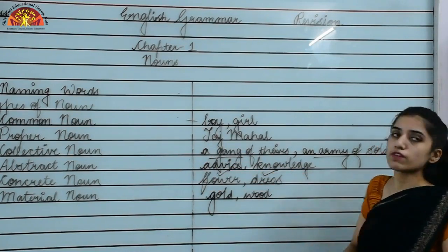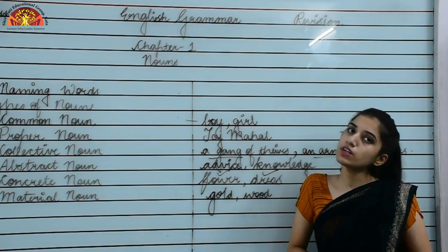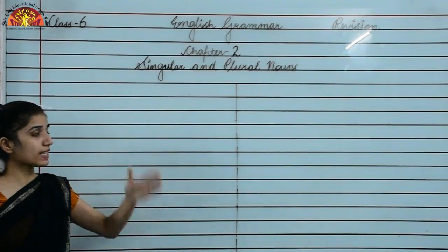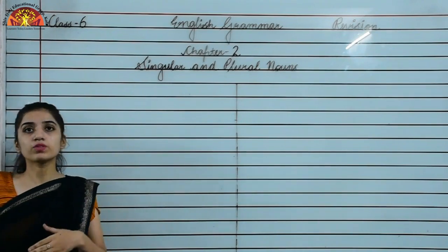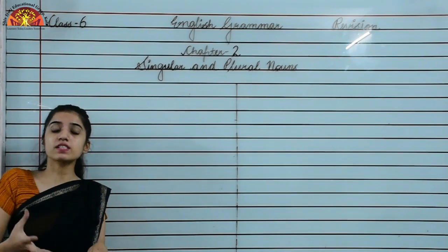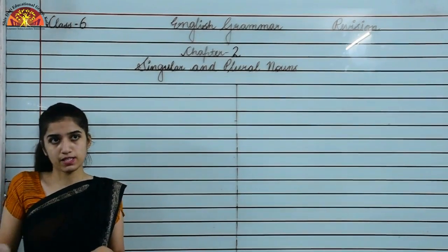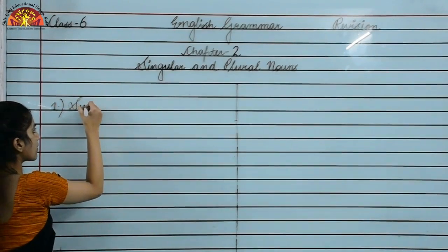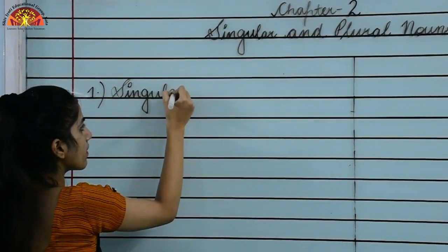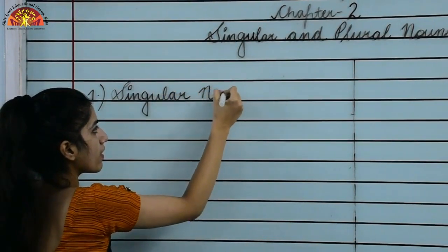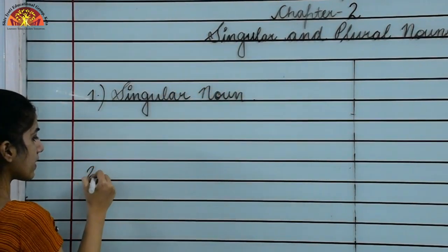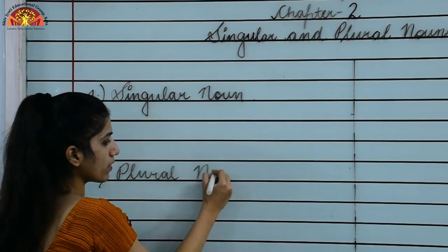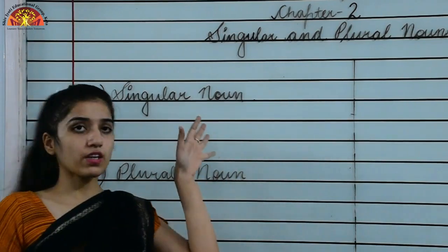Okay, so this was the revision of chapter number 1. Now we will revise chapter number 2, that is singular and plural nouns. On the basis of number, nouns are of two types. First one is singular noun, and the second one is plural noun.